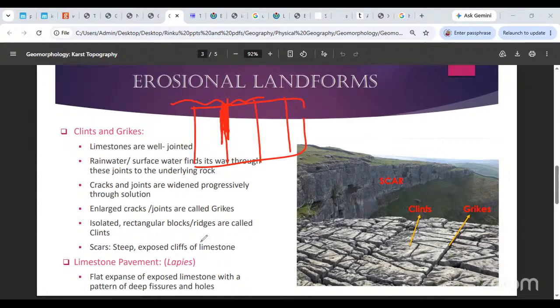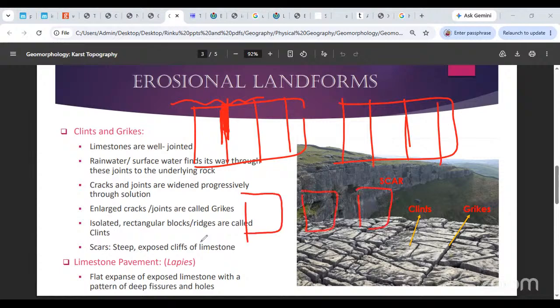So we are saying the rainwater or surface water is going to go through these gaps or joints to the underlying rock, and these cracks and joints are going to widen progressively. They keep on widening, they keep on becoming bigger. So ultimately, instead of a straight rock, you get blocks, gaps, blocks, gaps, blocks, gaps. This is the kind of structure you will get. Now these blocks are called clints, and these gaps are called grikes. This structure is called clints and grikes, and the resulting structure that is formed, the limestone pavement, is called lapis.